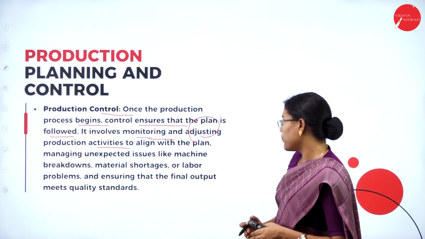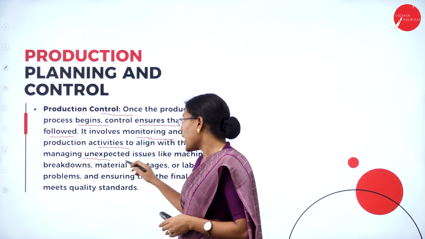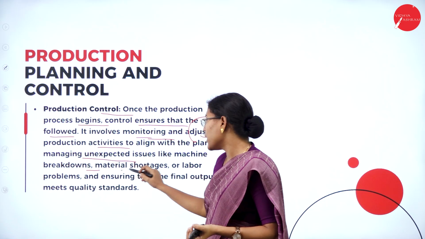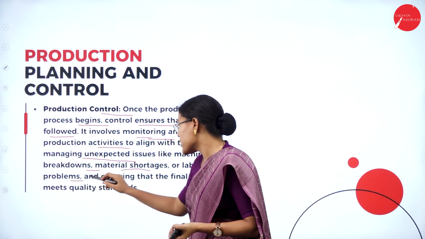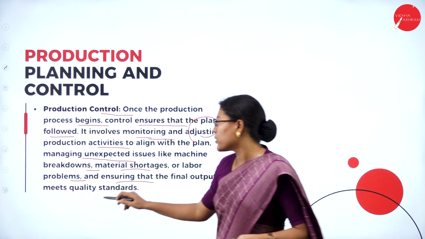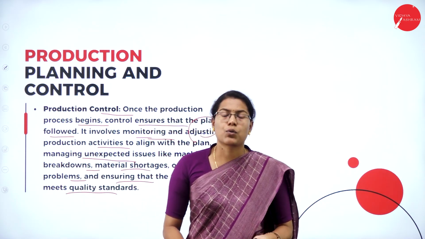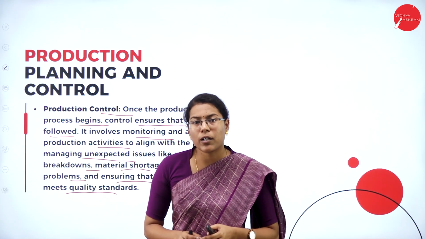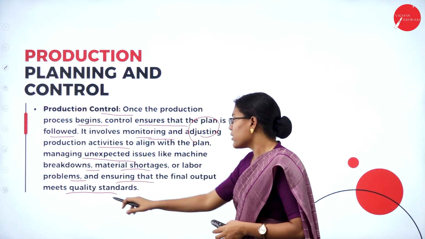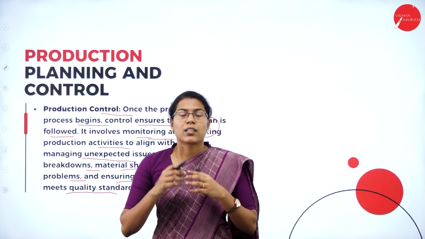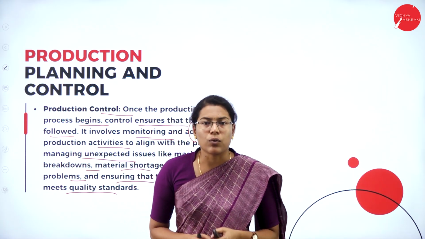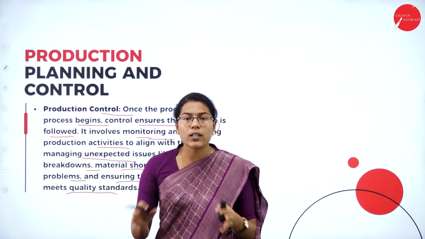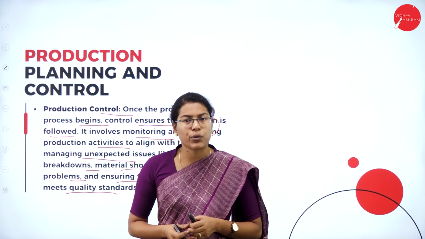So corrections can be made, and also managing unexpected issues, certain issues like machinery breakdowns, material shortages, and labor problems, and ensuring that the final output meets quality standards. So why do we need to manage all these uncertainties that may happen in the process of production? That is in order to meet the quality standards. So the quality of the product should be maintained throughout the overall process and for all the quantities of units that are produced.